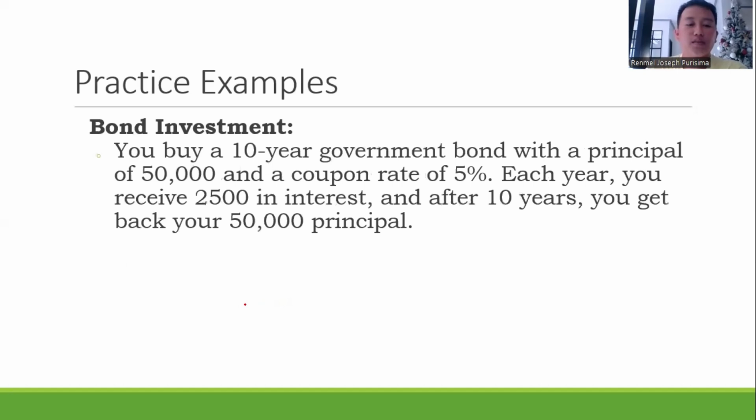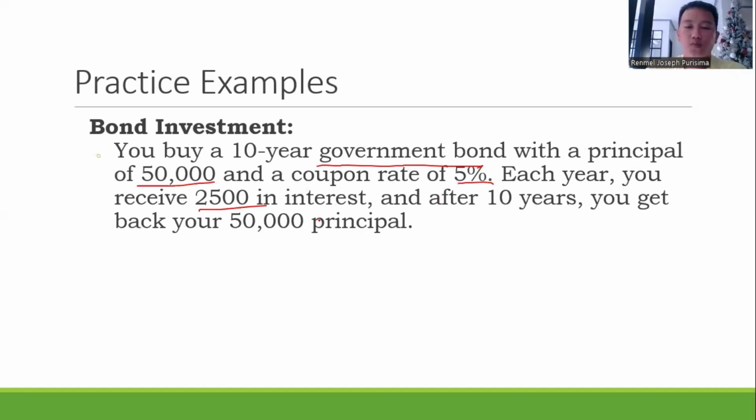Next, for bond investment, you buy a 10-year government bond with a principal of 50,000 and a coupon rate of 5%. Each year, you receive 2,500 interest, and after 10 years, you get back your 50,000 principal. So that is an example for the bonds. It is a government bond for 10 years, a principal of 50,000, with a coupon rate of 5%.